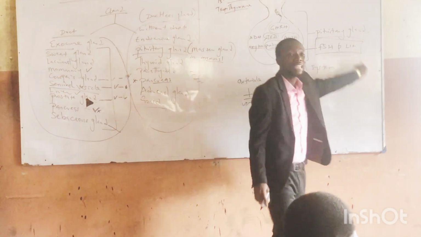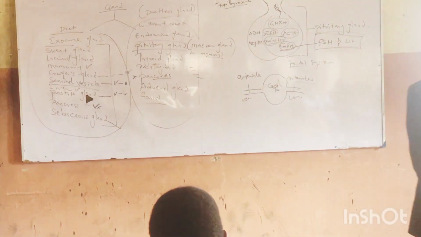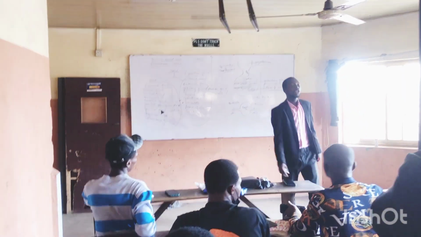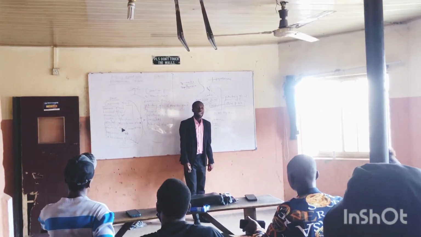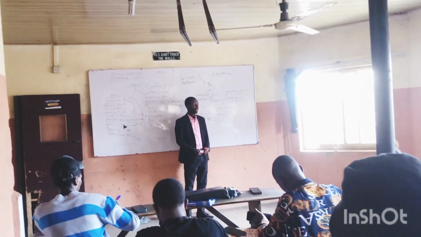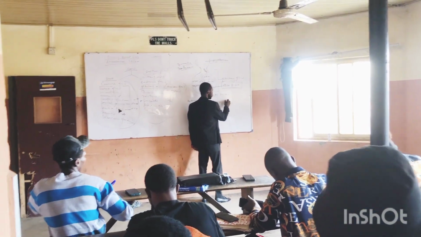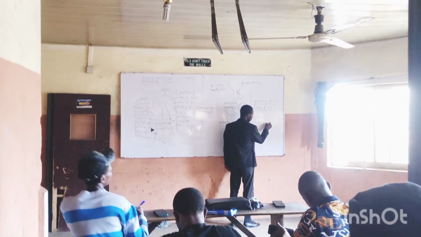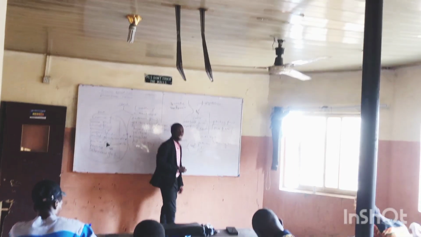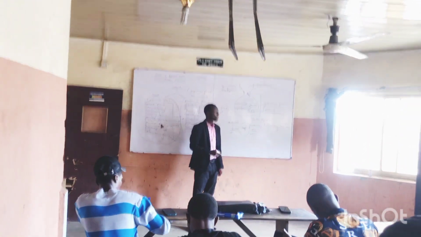Now this is the hormone that triggers ovulation. Do you understand? LH, which is luteinizing hormone, triggers ovulation. Okay? Luteinizing hormones. Are we okay?